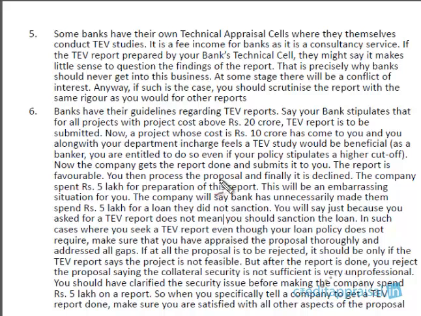The point you have to understand here is, so you call for that TV report. So the borrower spends some 5 lakhs or 10 lakhs and gets this report. It is a favorable report. The report has said the project is technically feasible and economically viable, and then he submits to you, and then as the bank you decline the proposal. Now, this is a very embarrassing situation, right?